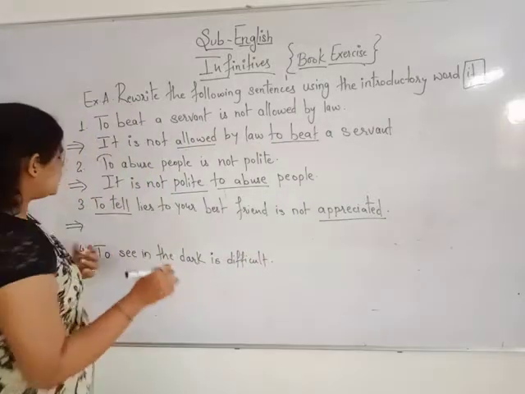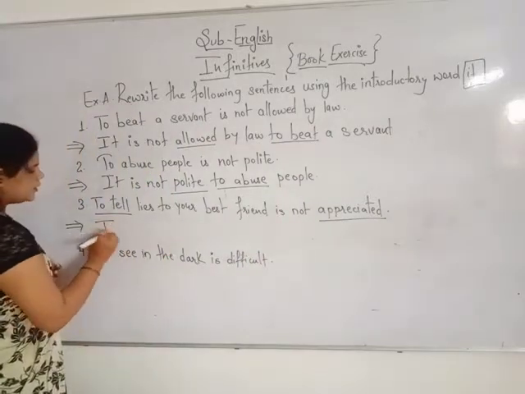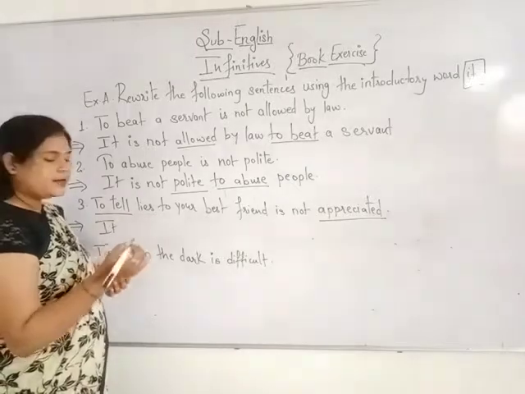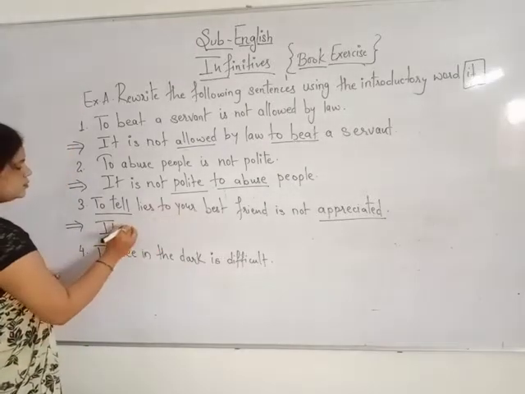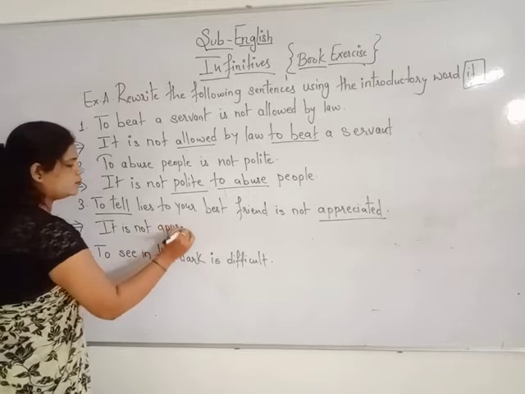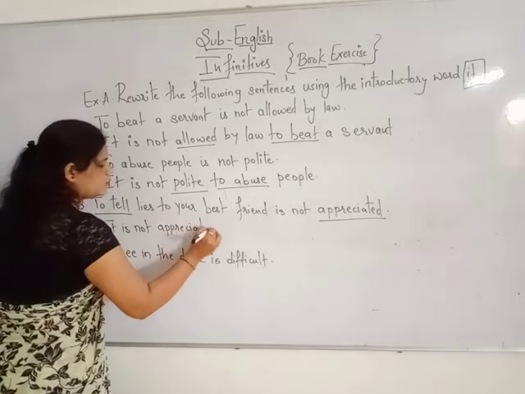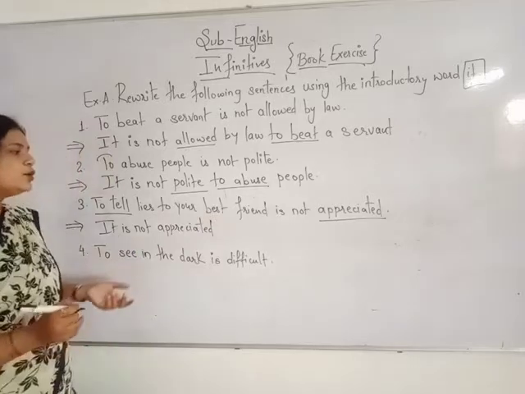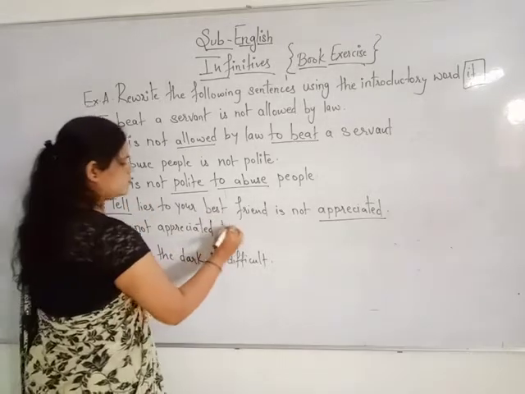How are you going to form it? Let's begin with the first thing, it. So, it is not appreciated. Now what are you going to write? To tell. To do what?